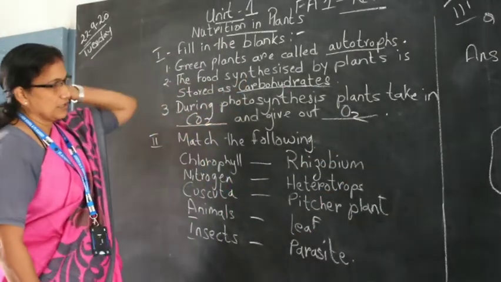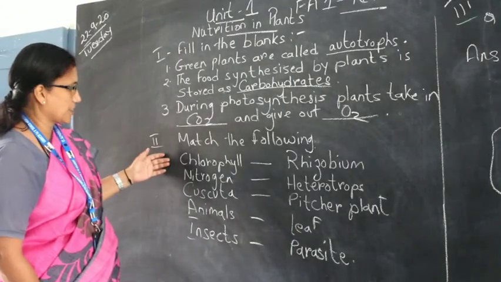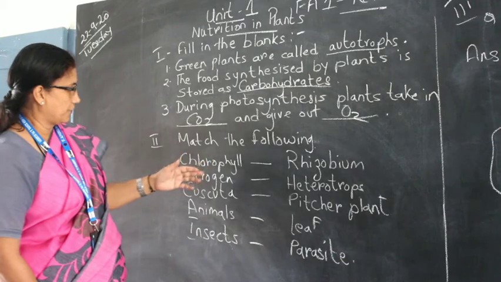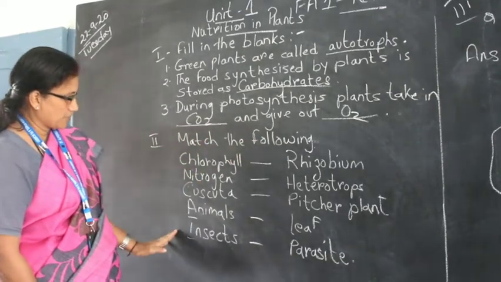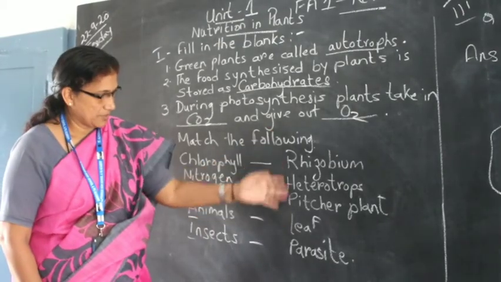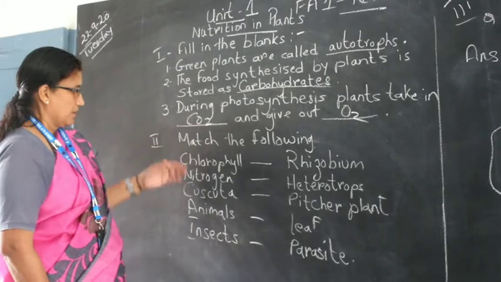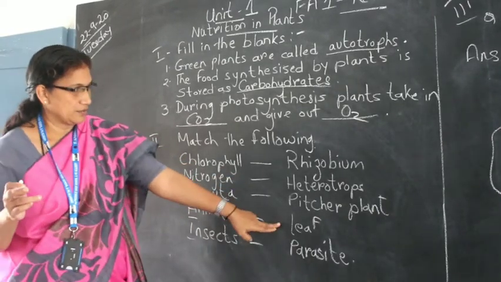Now when it comes to the second FA1 revision, we go to the second point. We have chlorophyll, match the following. I have given you a set of names over here, and there is another set of names on the right hand side. So first is chlorophyll, which you find in a leaf.